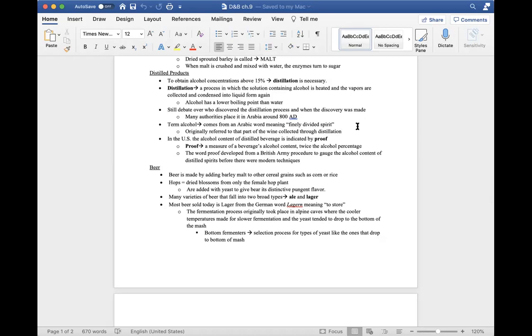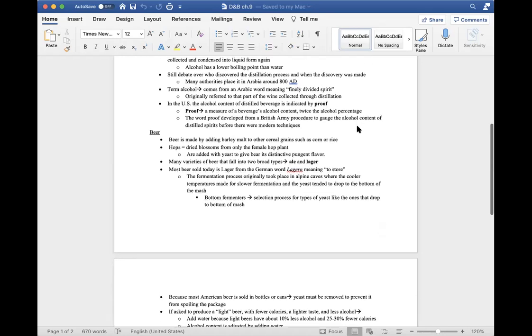So I defined proof as a measure of a beverage's alcohol content, twice the alcohol percentage. The percentage of alcohol by volume is one half of the proof number. For instance, 90 proof whiskey is 45% alcohol. The word proof developed from a British Army procedure to gauge the alcohol content of distilled spirits before there were modern techniques. That was proof that the beverage had an acceptable alcohol content, about 57%. Typical distilled beverages sold commercially range between 40% and 50% alcohol content.